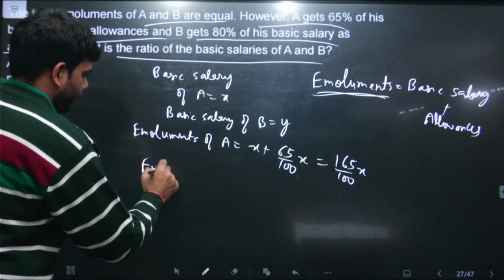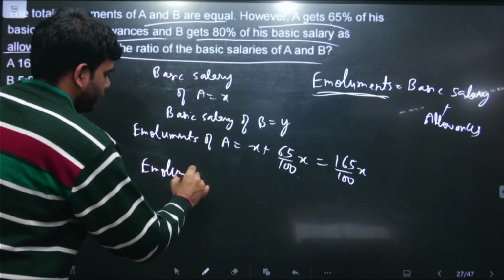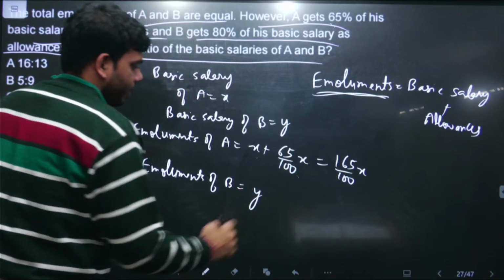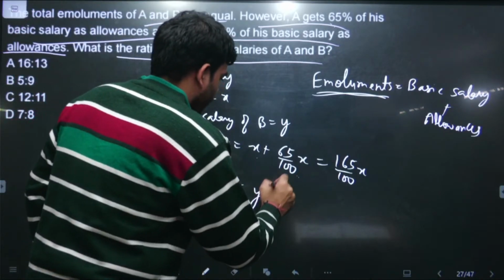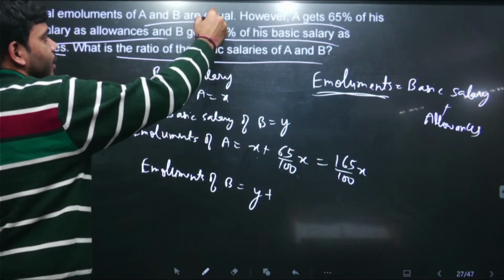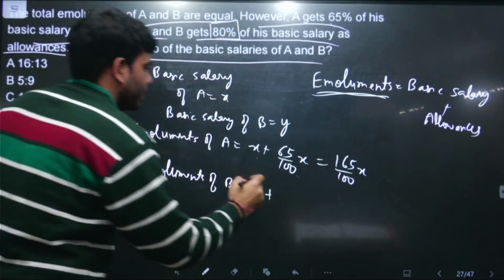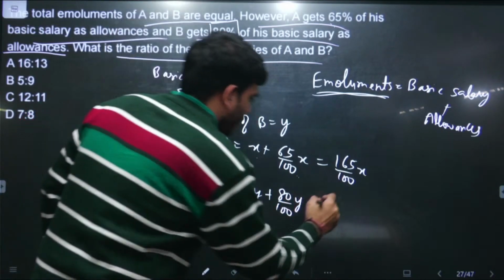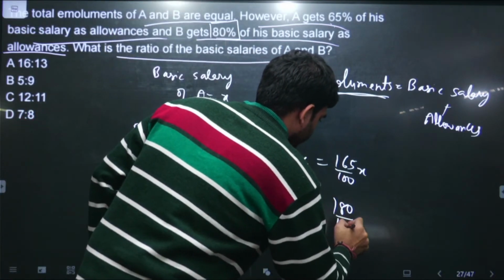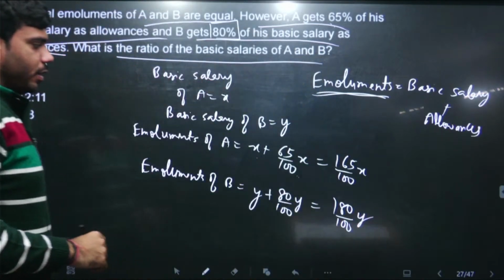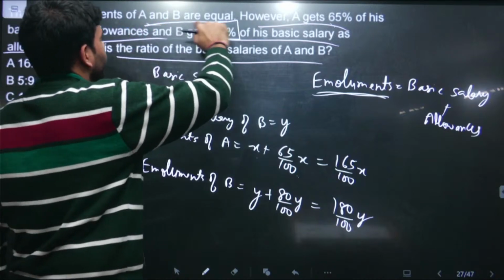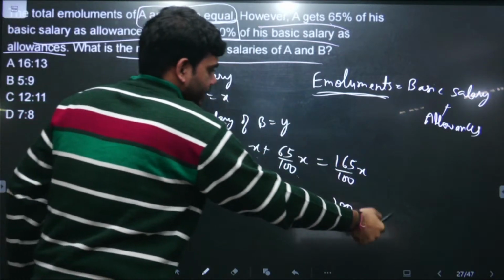Similarly, the emoluments of B will be his basic salary, that we have imagined as Y, and his allowances. The allowances that B is getting are 80% of his basic salary, and it is coming out to be 180. This is the total emolument of B. In the question it is given that the total emoluments of both A and B are equal, meaning this thing and this thing are equal.